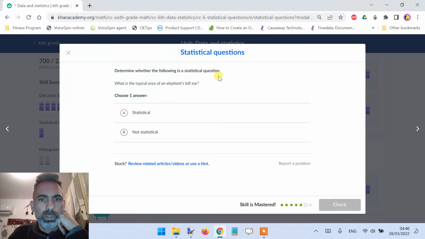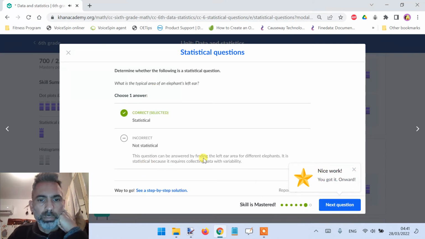Determine whether the following is a statistical question. What is the typical area of an elephant's left ear? Okay, the typical area of an elephant's left ear, it is statistical because if you want to know the typical area, we need to gather information about many elephants' left ears. And then we will have variability because we will have many data points and they will not be the same, I guess. So it is statistical.